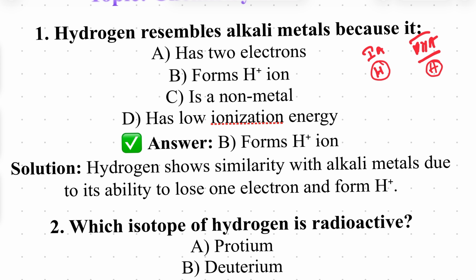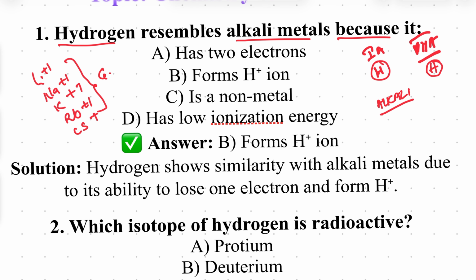That is very important here. That is a question series. Hydrogen resembles alkali metals because why do we need to keep it in alkali metals? That is the first A group elements. Because it is similar to the first A group elements like lithium, sodium, potassium, rubidium, and cesium. These all have a plus one oxidation state, and these all are good reducing agents.